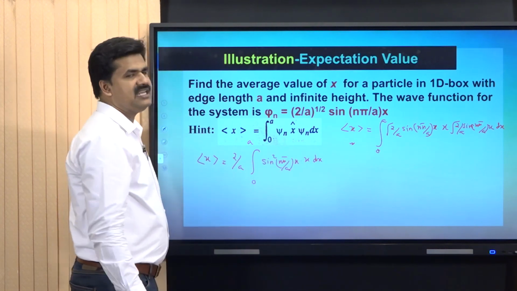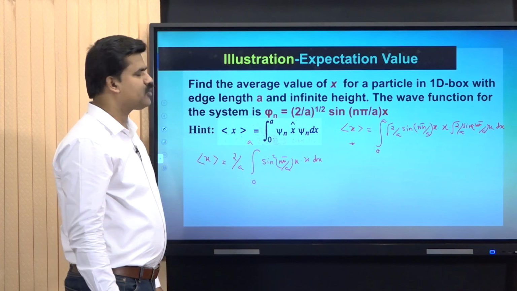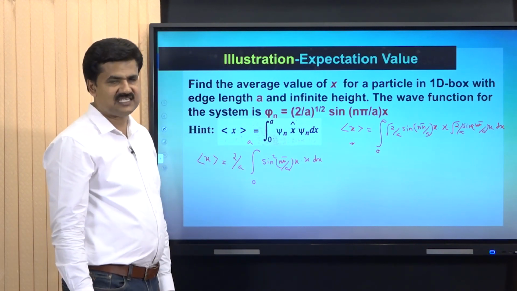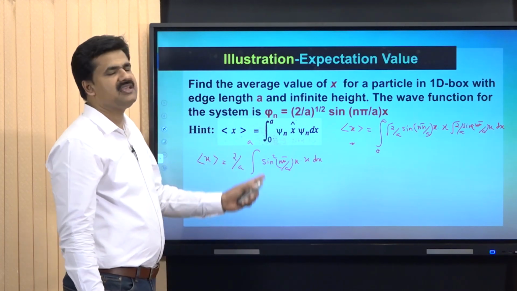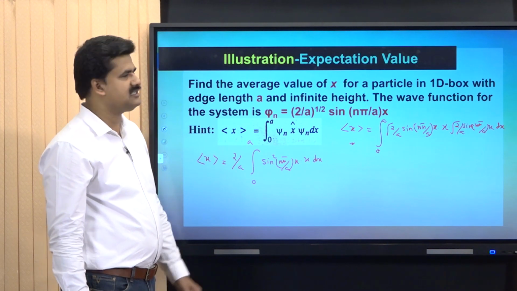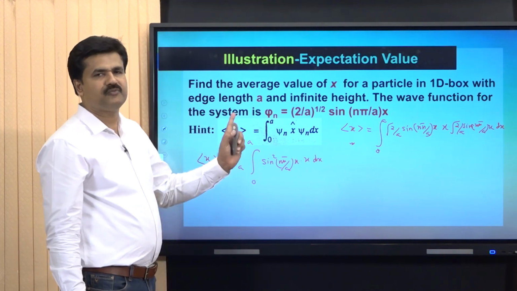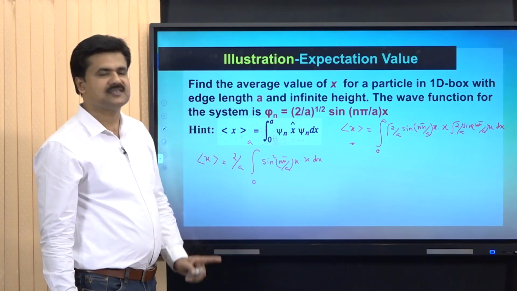We have to integrate this equation by adopting product rule of integration, and sin square theta is equal to 1 minus cos 2 theta by 2. By taking necessary steps for simplification, we can finally reach the expectation value or average value of position in particle in 1D box problem.